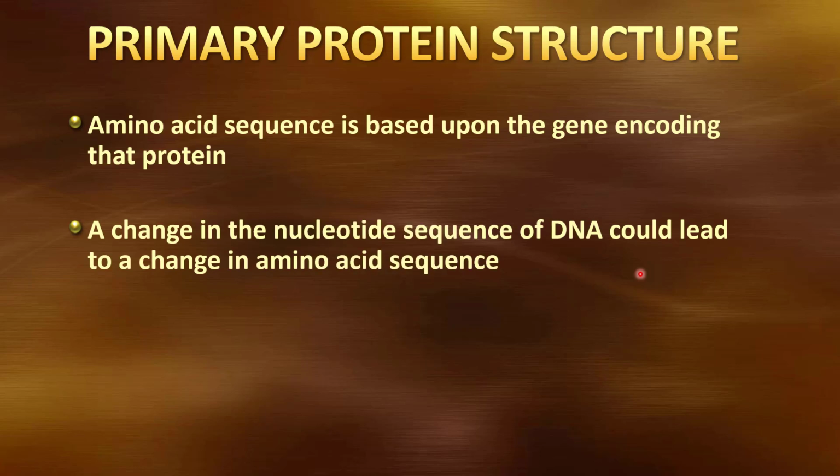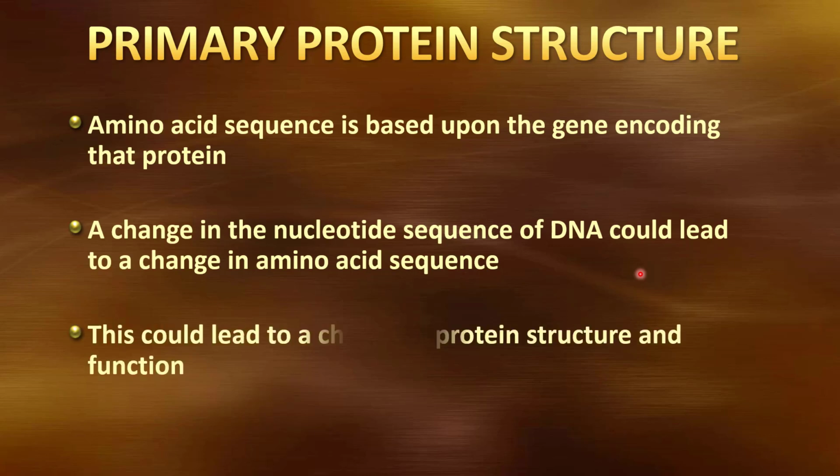If I change my DNA, so if I have a mutation in DNA, so that the sequence of DNA is now different, the gene is different, it could give me a different amino acid sequence. And if it gives me a different amino acid sequence, it could mean that this protein would no longer have the same structure and would possibly no longer have the same function. So when we see mutations in DNA resulting in physical changes, this is the mechanism by which that happens.